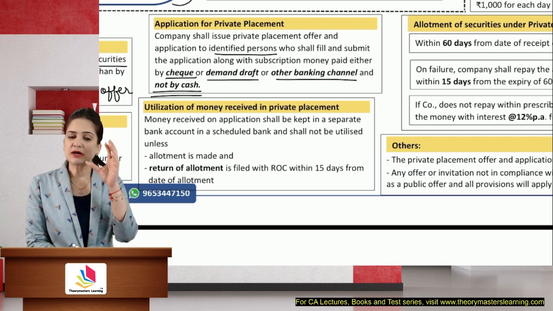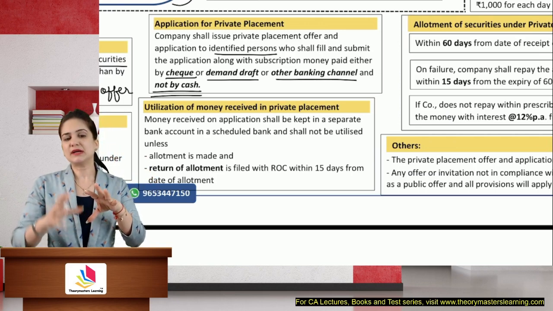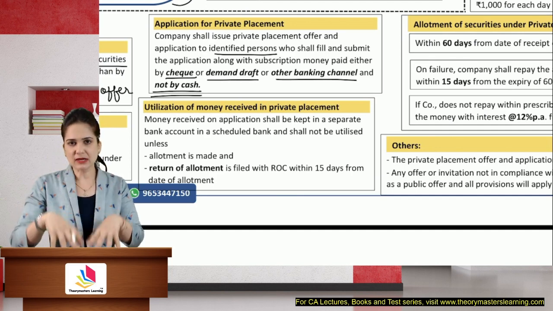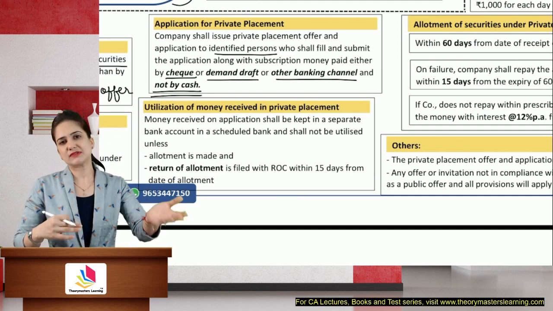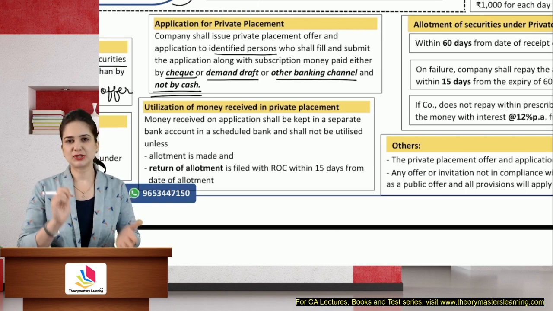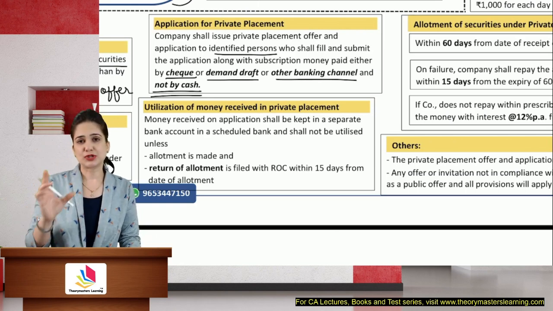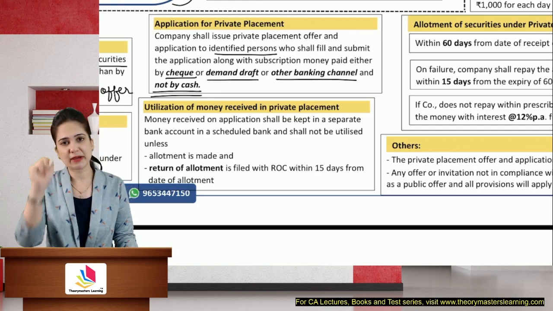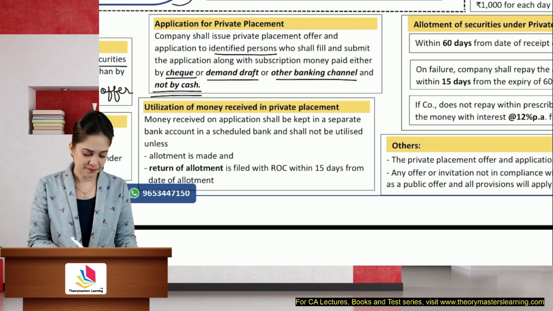The board will also have to maintain a list of the bank accounts from which the investors have invested money. So Mr. A gave from SBI Bank, Mr. B from HDFC Bank. You will have to maintain a list so that we come to know whether the money is received from banking channels only, not cash.